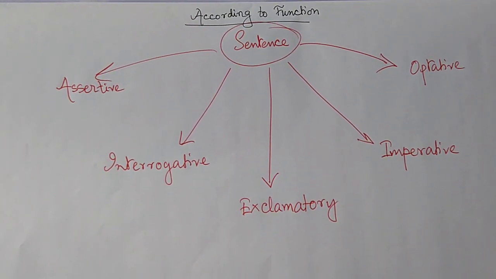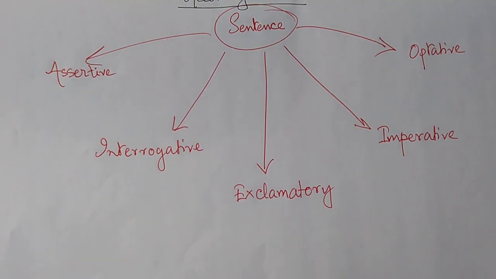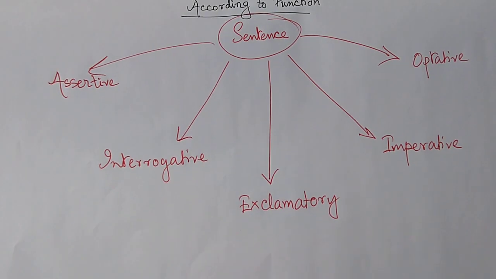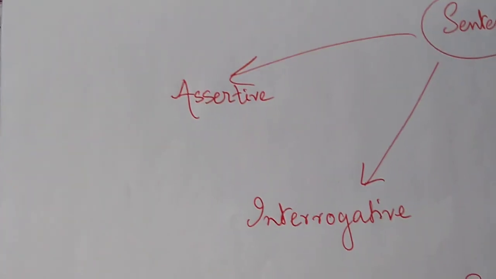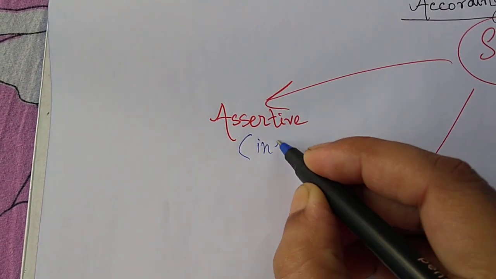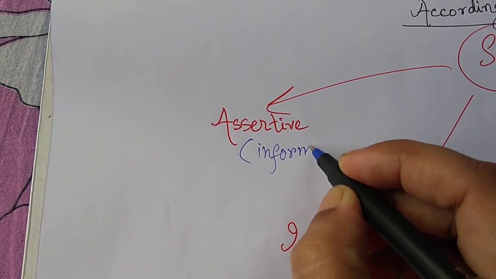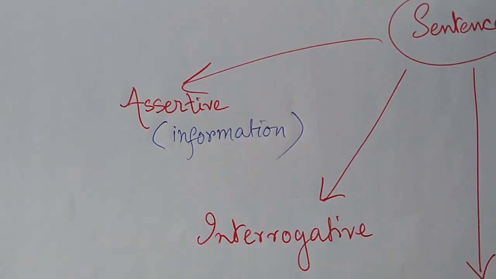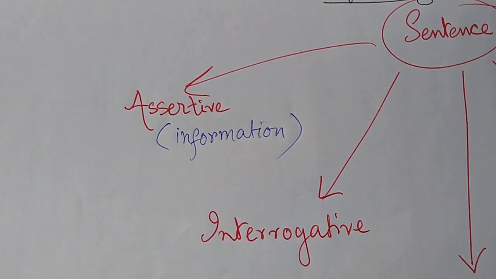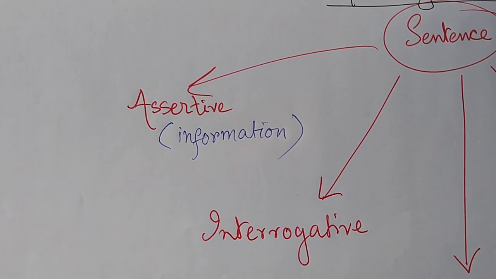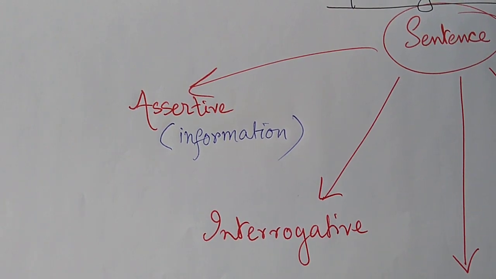What is an assertive sentence? Any sentence that gives an information is an assertive sentence. So let's write down for our own clarification what is assertive sentence? That has information. Like somebody says, today I'm returning to Delhi. It is an information. Somebody says, I'll vote for him. Information.